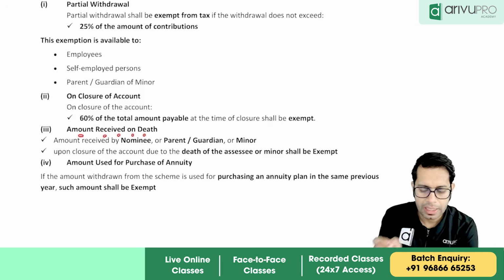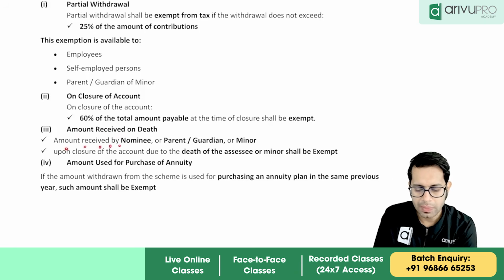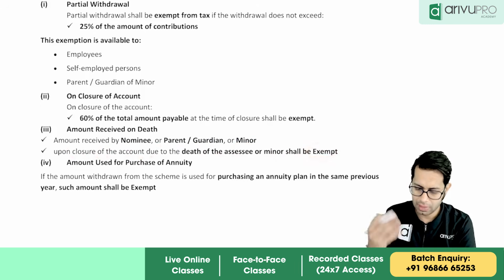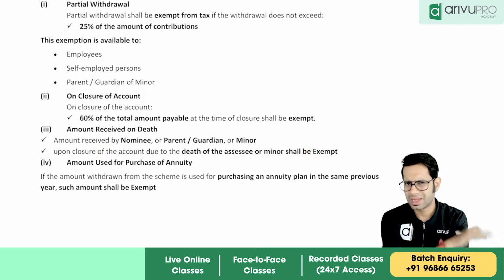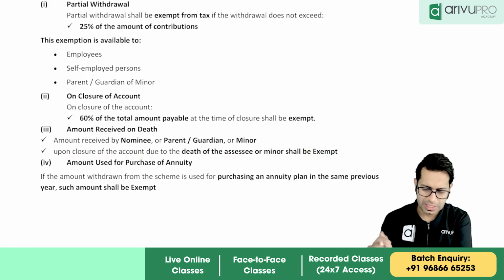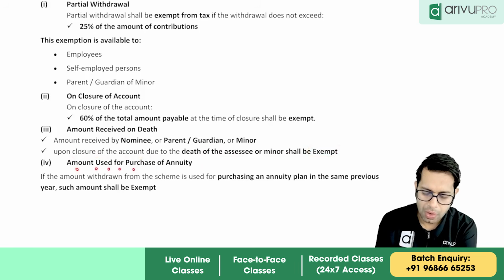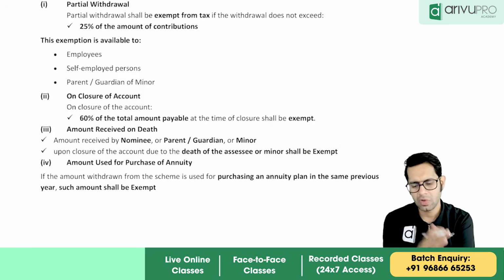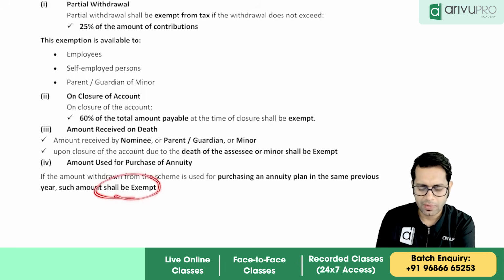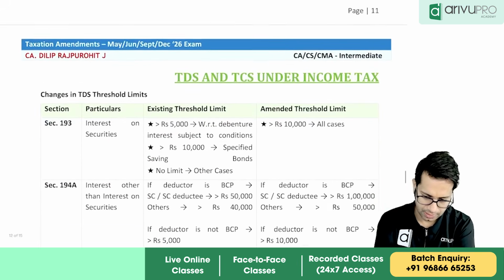Amount received on death: the amount received by the nominee or the parent or the guardian or the minor upon closure of the account due to the death of the assessee or the minor shall be exempt. If you take the money on death, it is completely exempt, not even 1 rupee is taxable. Or the amount is used for purchase of any annuity plan. So if you are purchasing an annuity plan, then whatever amount you have withdrawn for that is exempt.